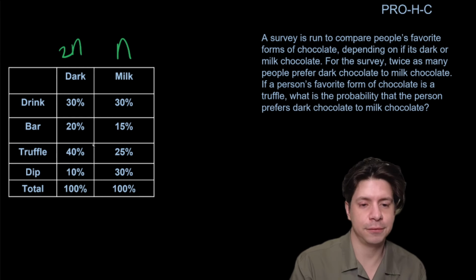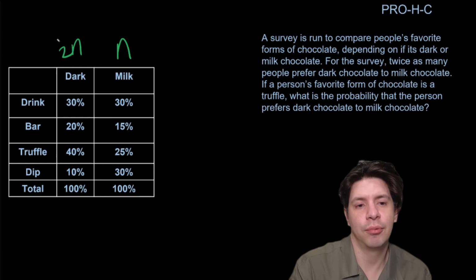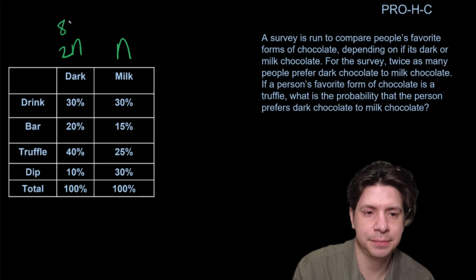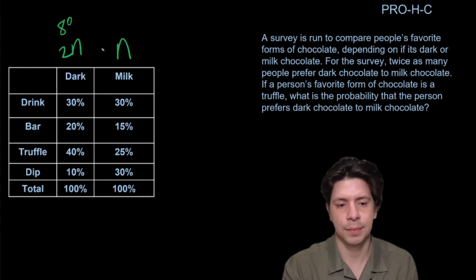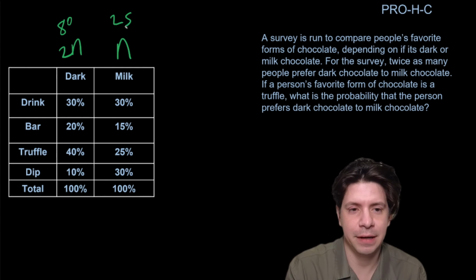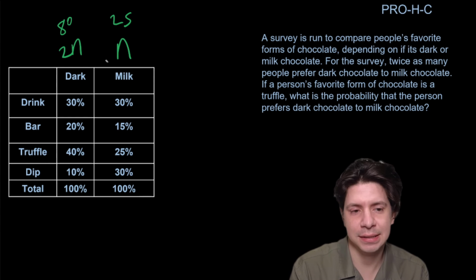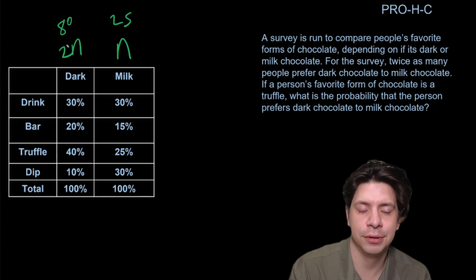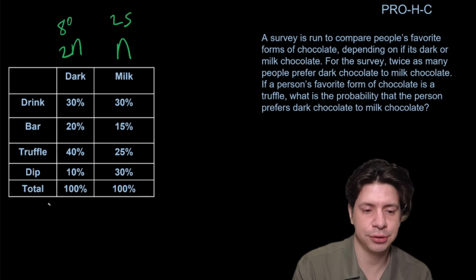So the probability the person prefers dark chocolate to milk if a person's favorite form of chocolate is truffle. So here it's 40, and this is 25%. But when we double it, this is going to be 80. And this one will still be 25. Why is that, right? Because there's twice as many people who like dark chocolate. So it's 40% of a doubled number. It's going to be doubled. So it's going to be 40 times 2.